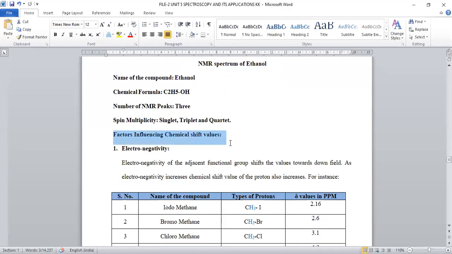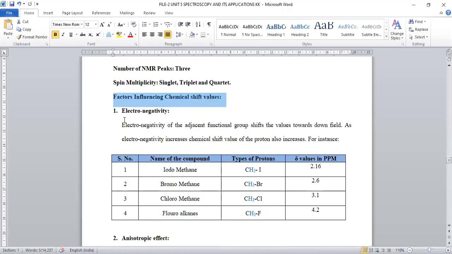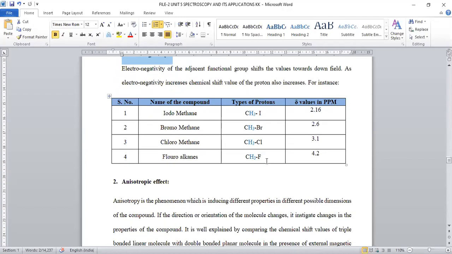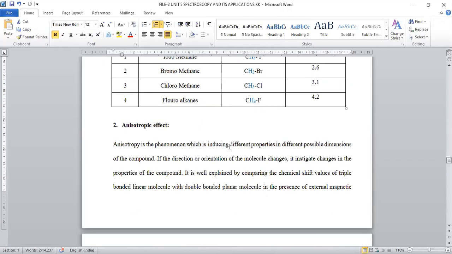Now, what are the factors which influence chemical shift values? The first factor is electronegativity. As we increase electronegativity, signals will be shifted towards downfield, meaning towards 12. So delta values will be raised. Iodo, being less electronegative, has more shielding, and a 2.16 ppm value is observed. Bromo is slightly increased because electronegativity is raised. As electronegativity rises, the delta value also rises, right? The value shifts towards downfield. This is the influence of electronegativity.